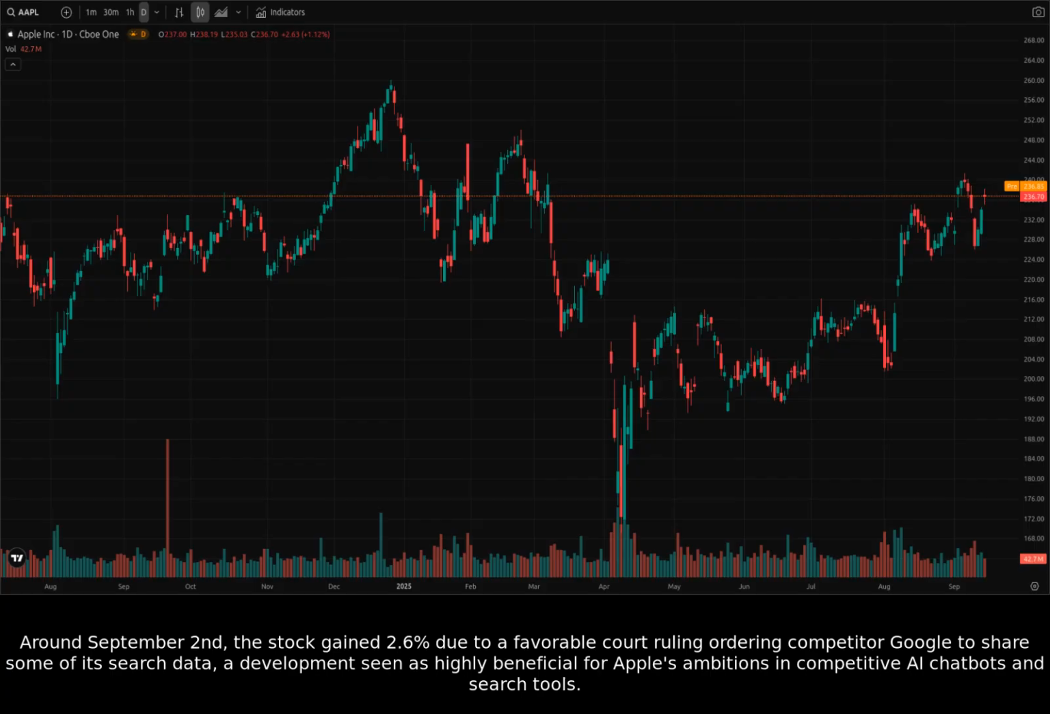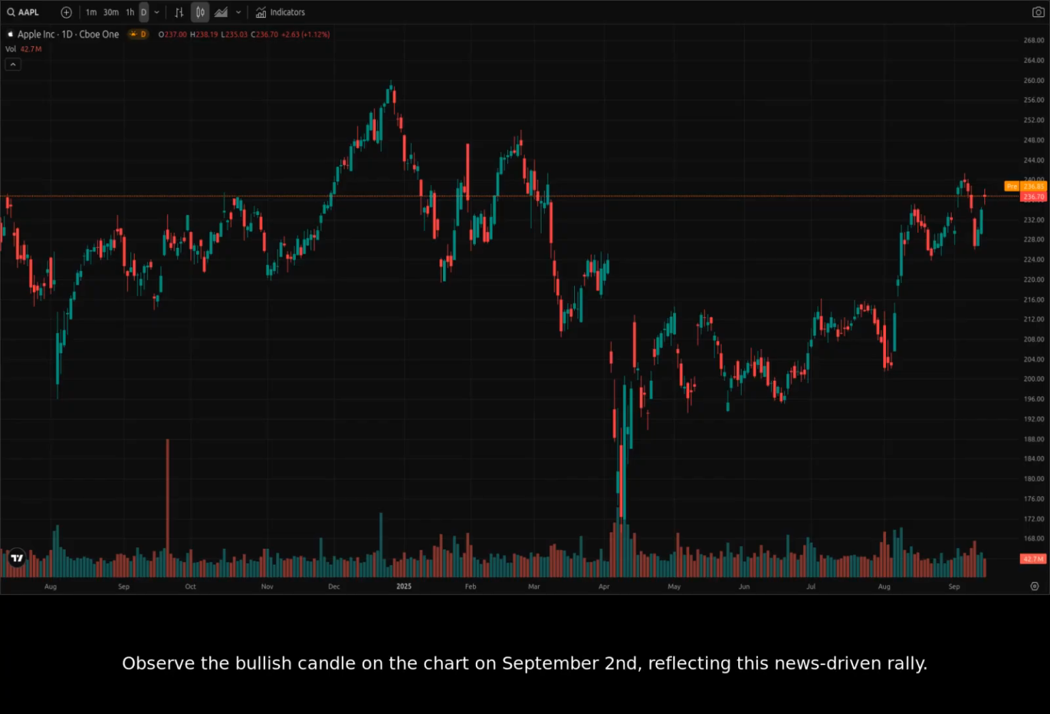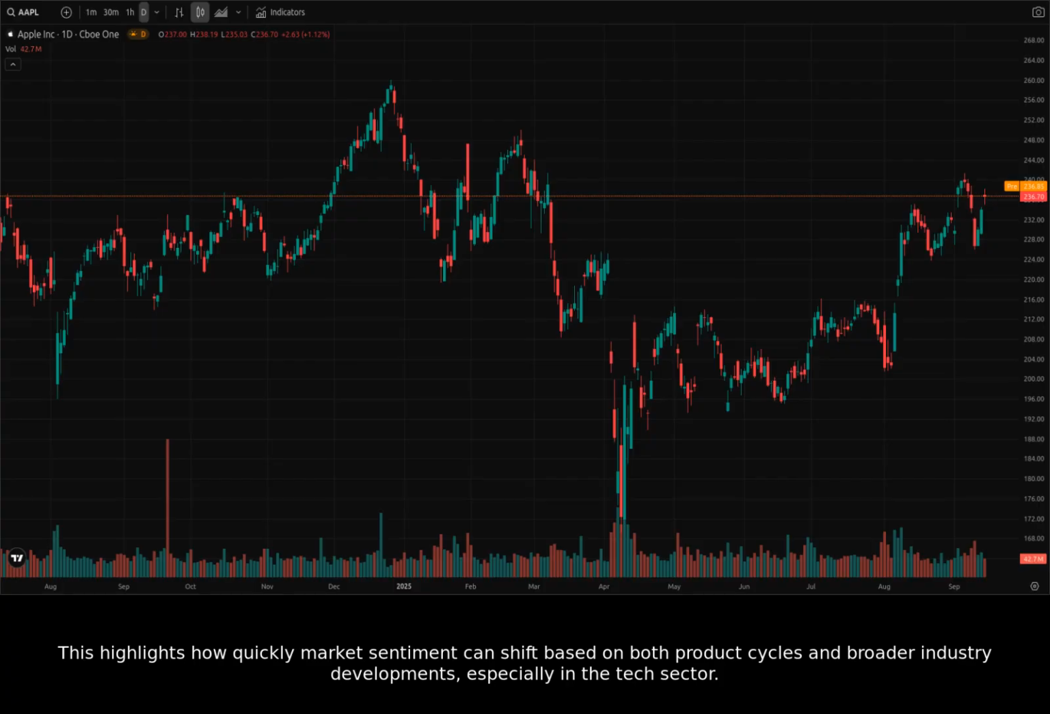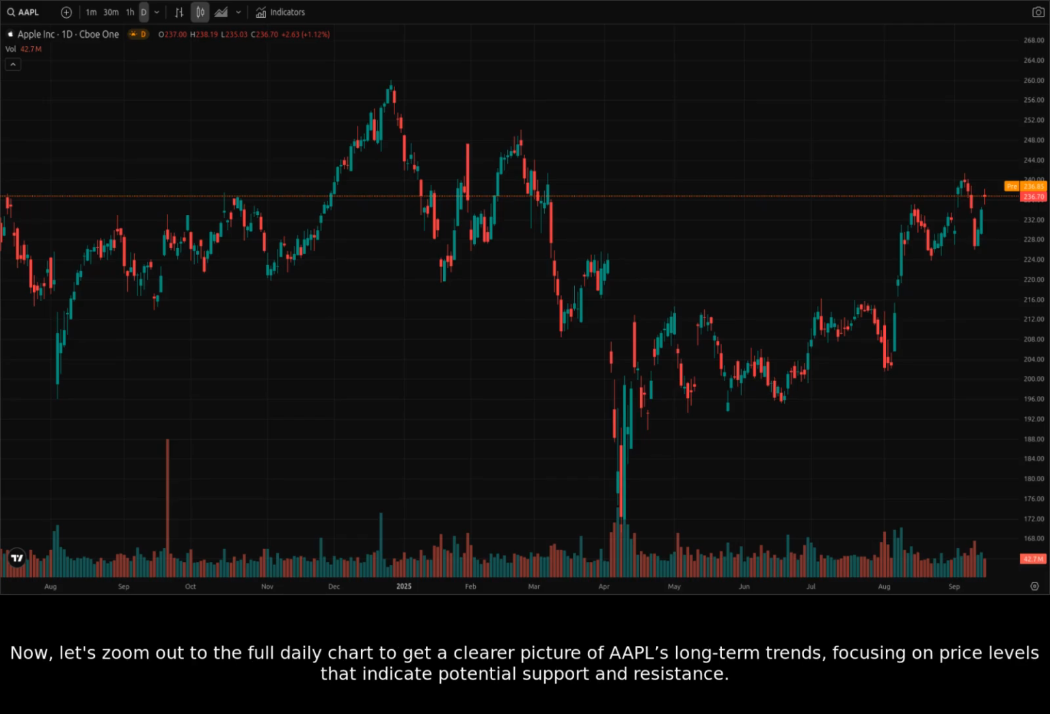Around September 2nd, the stock gained 2.6% due to a favorable court ruling ordering competitor Google to share some of its search data, a development seen as highly beneficial for Apple's ambitions in competitive AI chatbots and search tools. Observe the bullish candle on the chart on September 2nd, reflecting this news-driven rally. This highlights how quickly market sentiment can shift based on both product cycles and broader industry developments, especially in the tech sector.